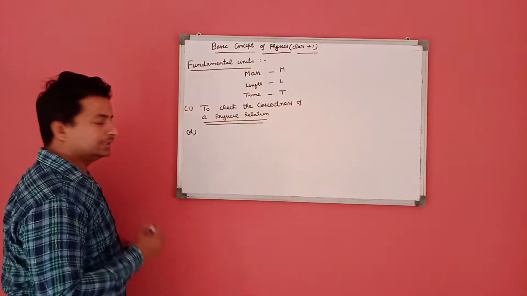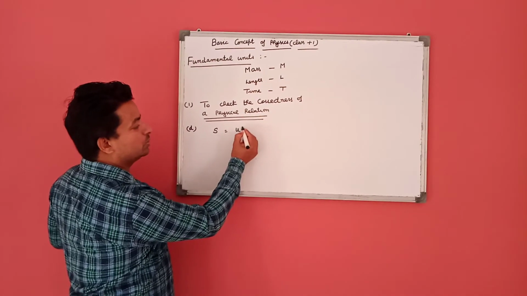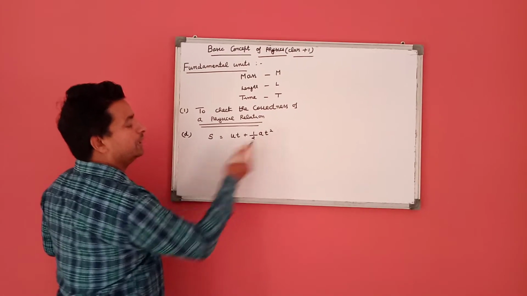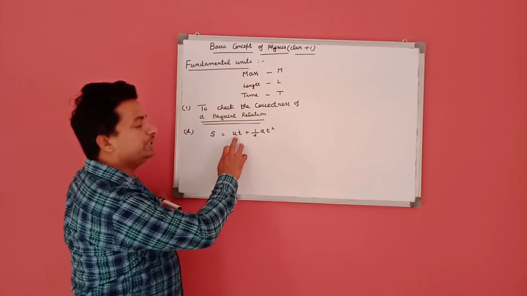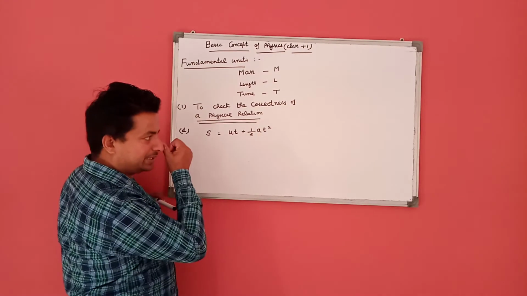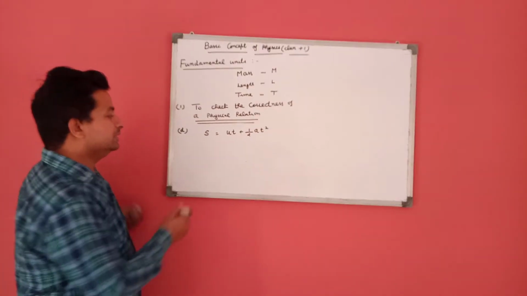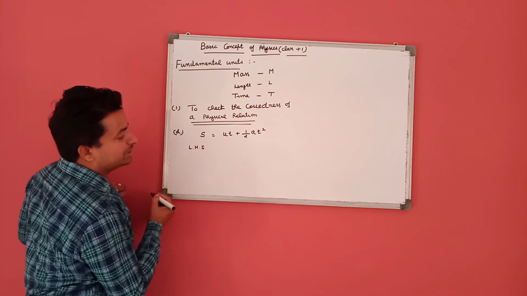There is another relation, which is called the displacement relation. This is s is equal to ut plus half at square. In this relation, s is distance, u is initial velocity, t is time, a is acceleration. To check this physical relation, we first take the LHS, that is the left hand side.